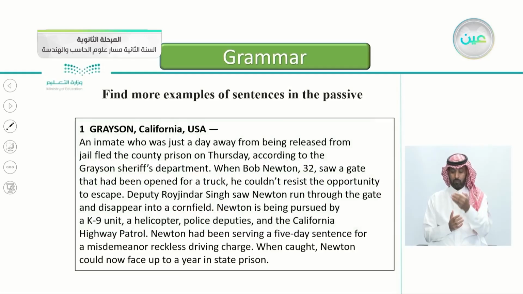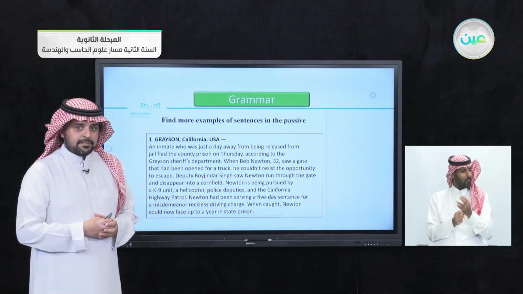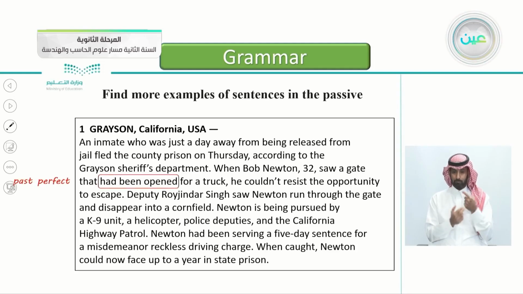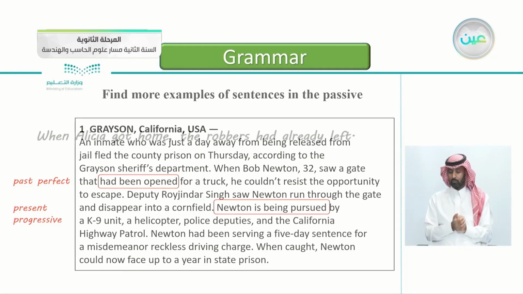So here in the last lesson from the listen and discuss, find more examples of sentences in the passive. Can you pinpoint any passive sentences here? Yes, that's correct. Had been opened. So a gate that had been opened, it's a past perfect. Another one here, Newton is being pursued, and they added the doer, by a canine unit. Is being pursued. This is a present progressive. Notice the tenses here. Past perfect and present progressive.